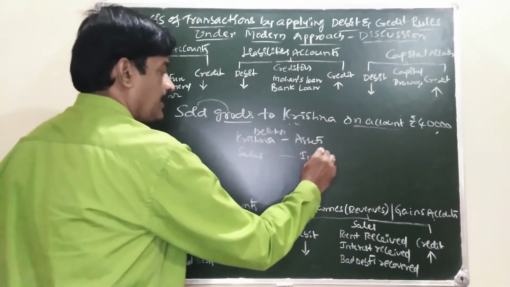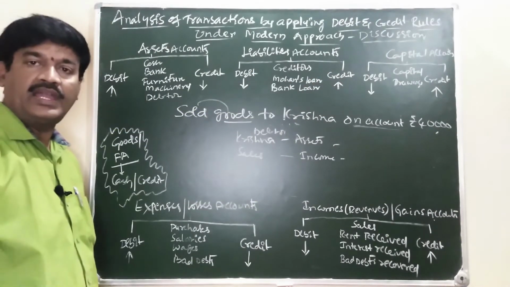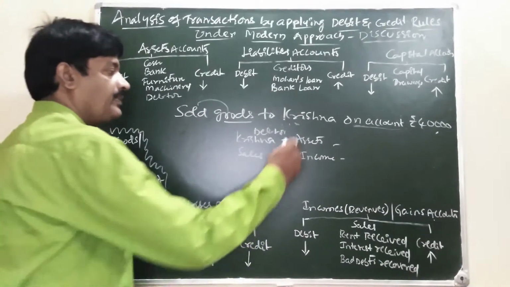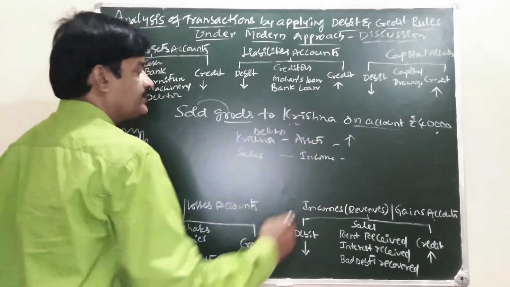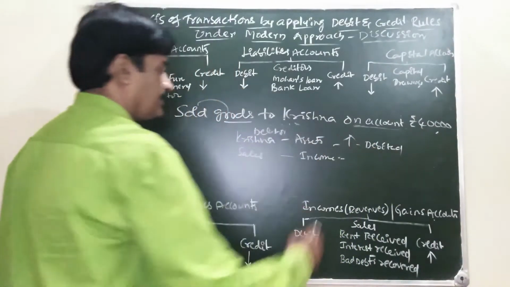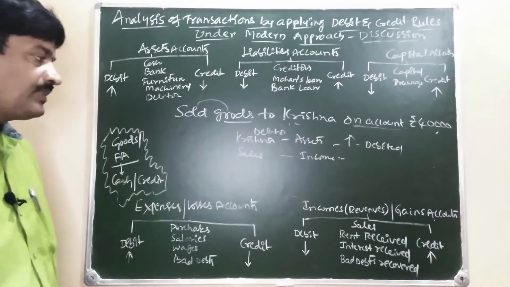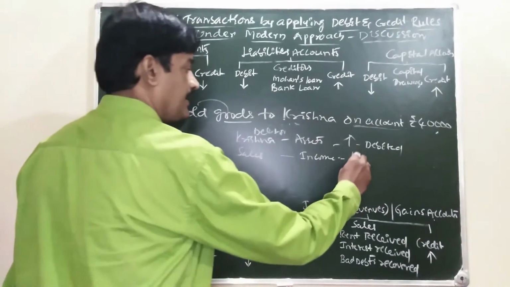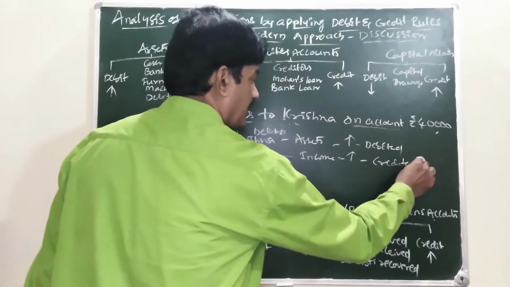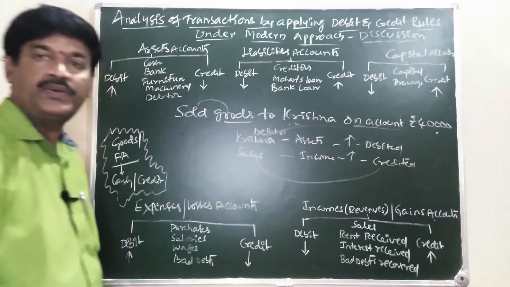Sales comes in income. When we are selling goods, not receiving cash immediately from Krishna, due from Krishna is increasing. Increase in the asset is debited. Every sale of goods is income. Our income is increasing. Increase in the income is credited. So sales account is credited. Krishna account is debited.